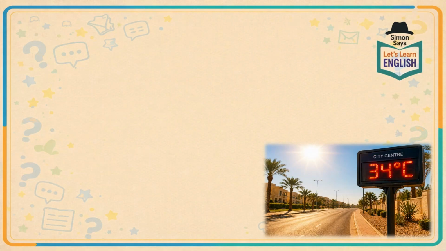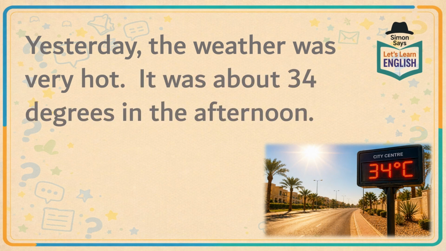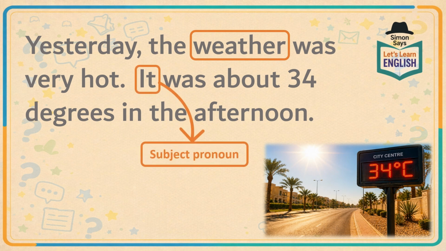Now let's get back to the main part of today's lesson. Take a look at this sentence. Yesterday, the weather was very hot. It was about 34 degrees in the afternoon. Now, in this example, the weather is the subject and it is the subject pronoun, which is the same thing as the weather. Okay, now in this example, the verb was has been used after weather.